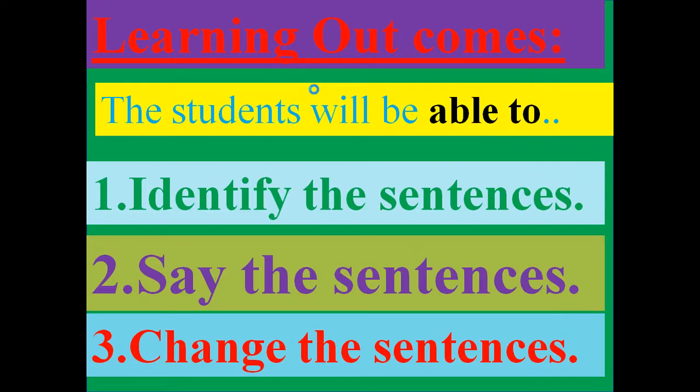So, dear students, now start to write. Okay, look here very attentively. The man goes to a house. Here is the red written word goes.